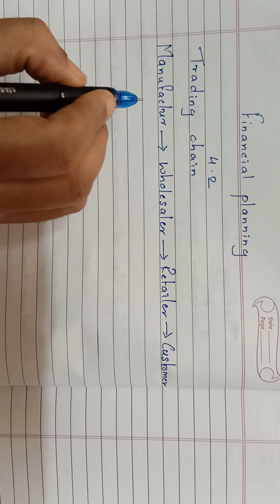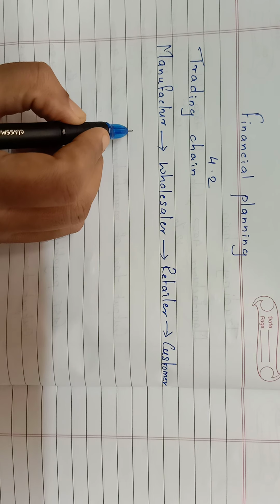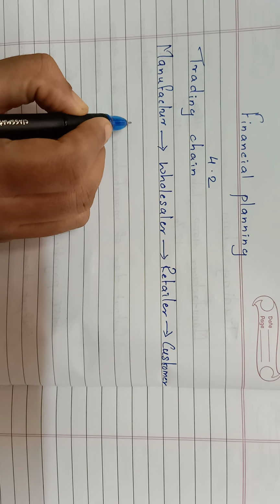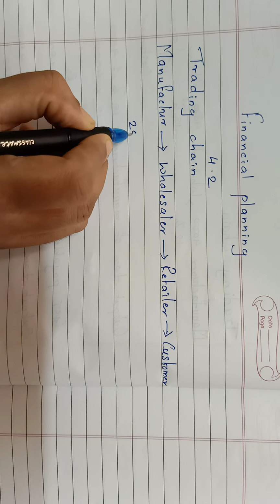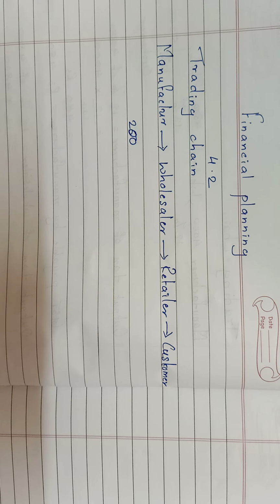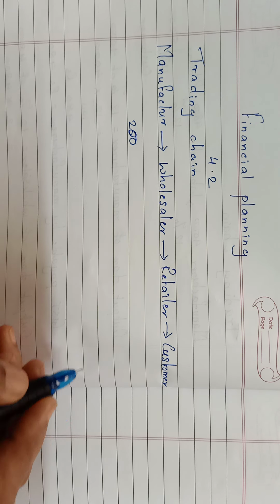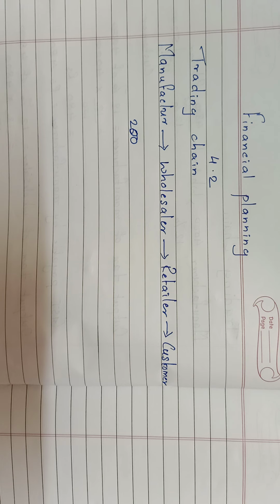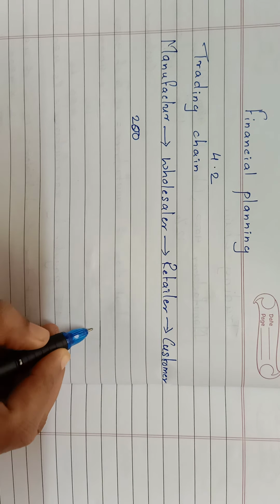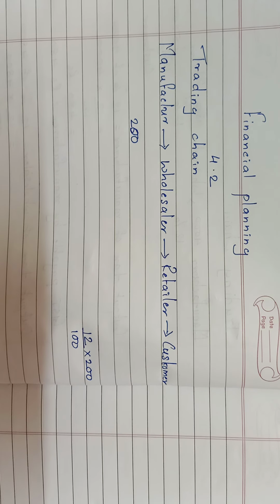If you observe, in the example of the watch, you must have seen that the manufacturer passes the watch to the wholesaler at a price of 200 rupees, and also collects a GST of 12%. 12% of 200 is calculated in the video. 12% of 200 gives you 24 rupees.